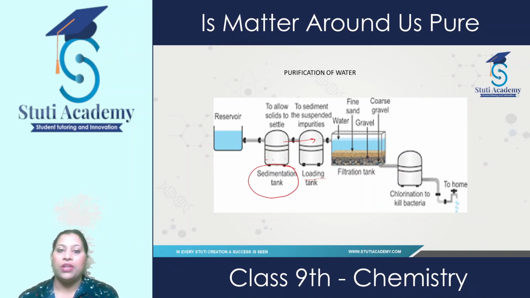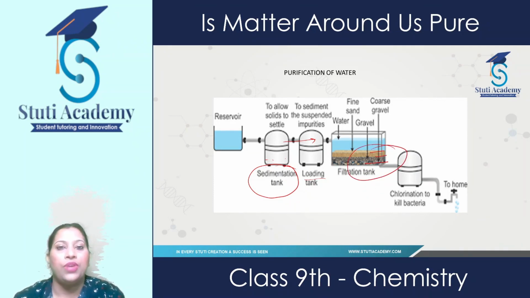Then after this loading tank, it is transported to the filtration tank, which has 3 layers: fine sand layer, then gravel, and so on. First, second and third layer. After passing through the layers, impurities are settled at the bottom, and then the pure form comes here.